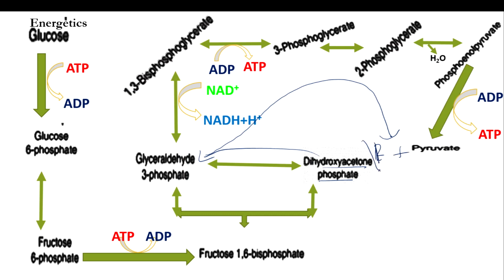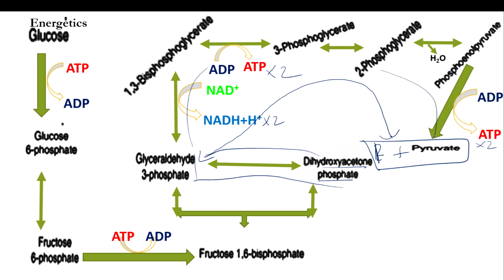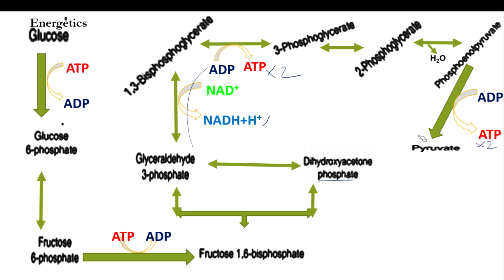So overall, how many pyruvates are we having? 2 pyruvates we are having now, right? In the same sense, everything will be into 2. Every step will be undergoing into 2, because this dihydroxyacetone will also be converted into glyceraldehyde 3-phosphate, and the overall process will be twice. So from here, whatever happens, it will be into 2. Now we will be calculating the energetics based upon this.